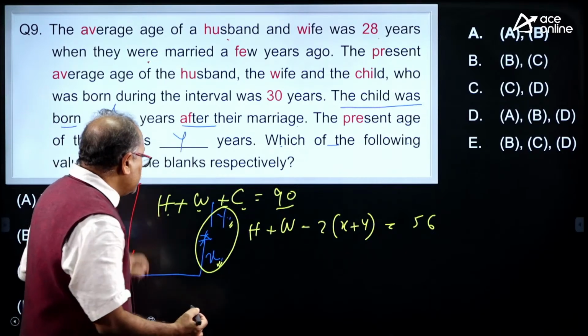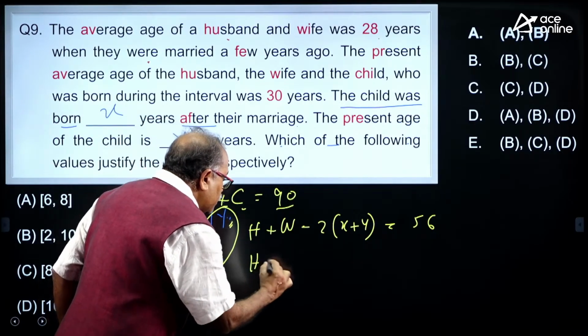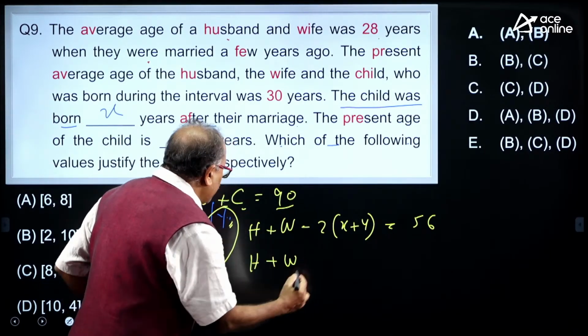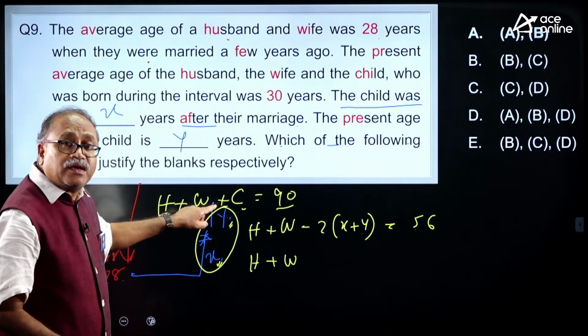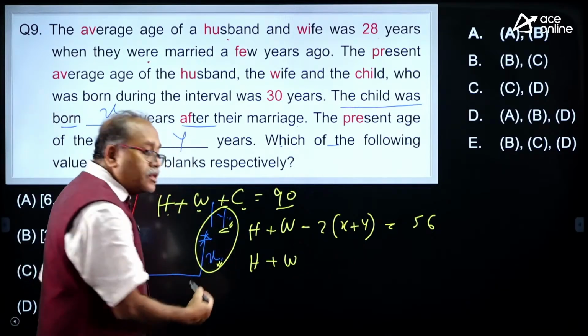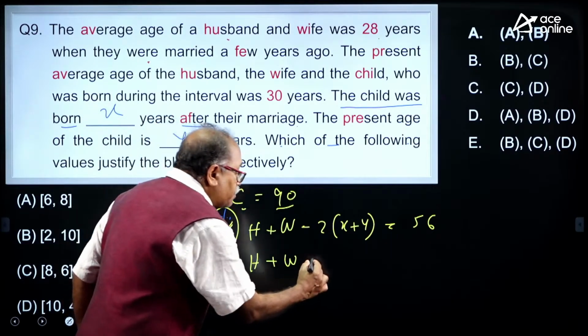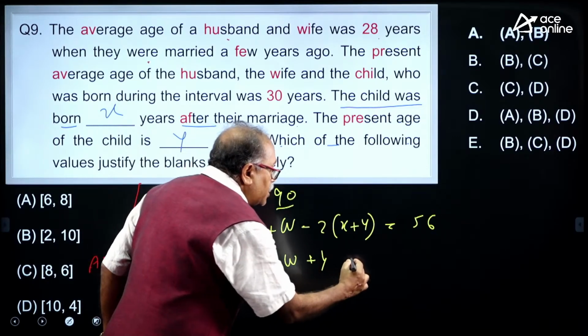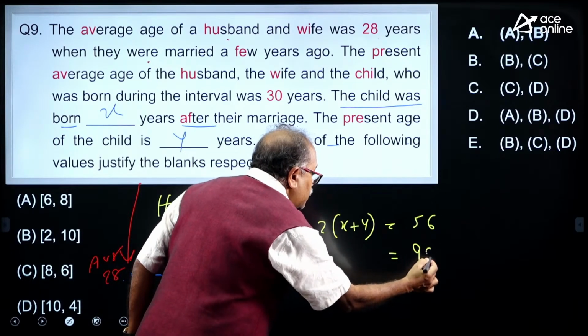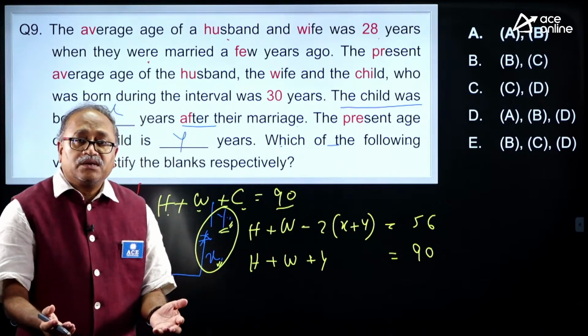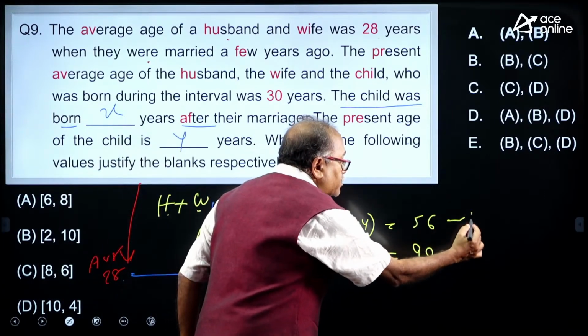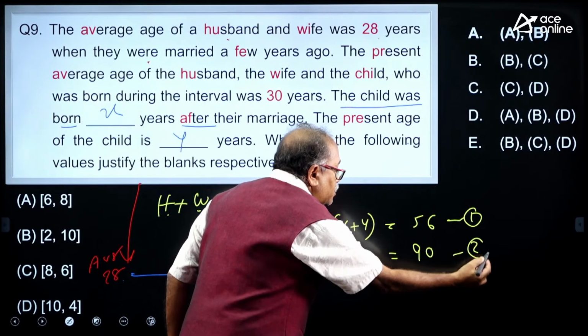And what else do we know? The husband plus wife plus x plus y, the age of the child, plus y, I will get this as 90. This is equation 1 and this is equation 2.